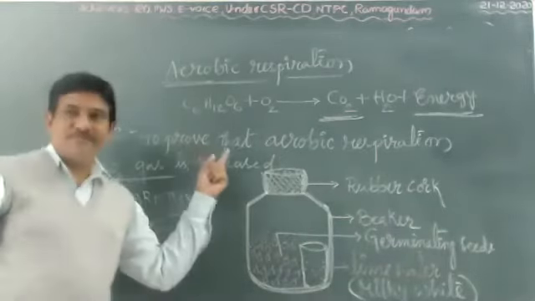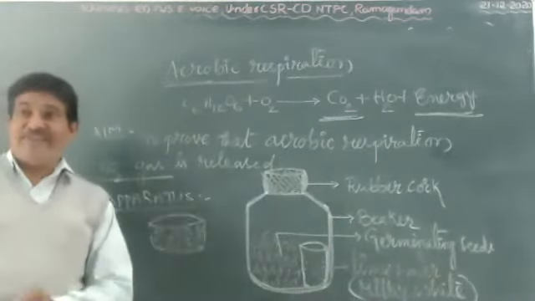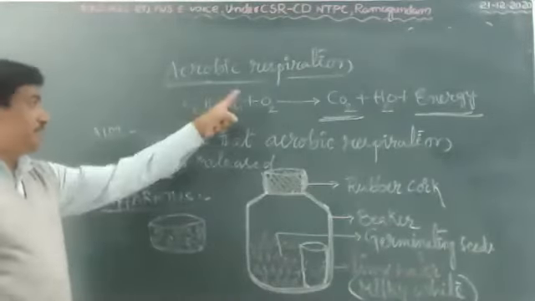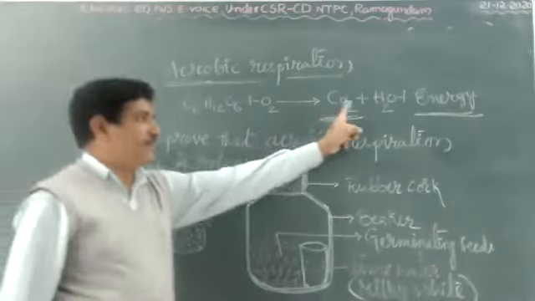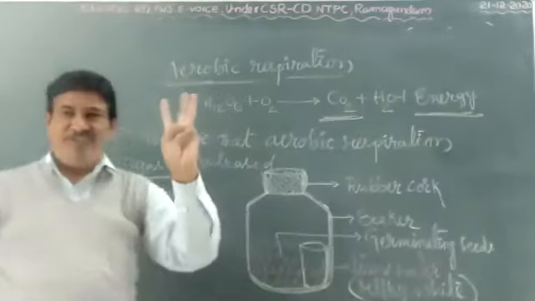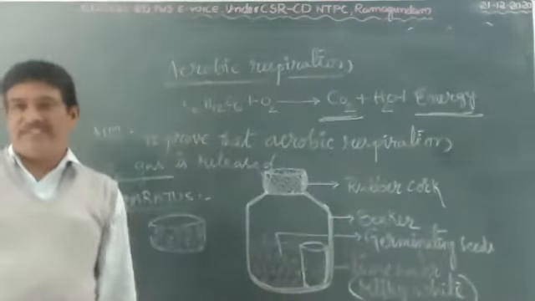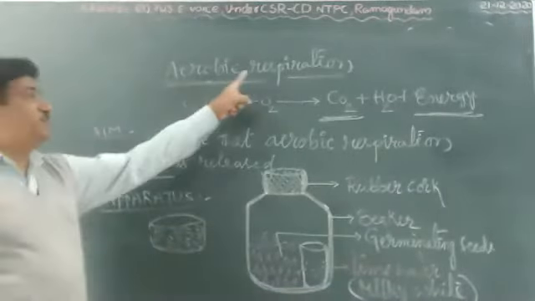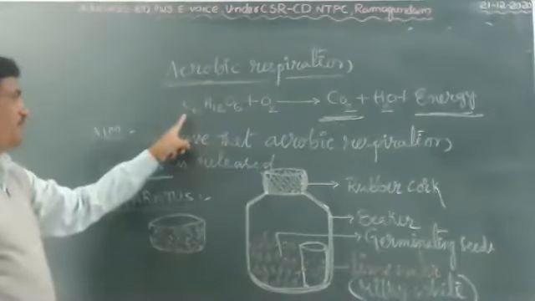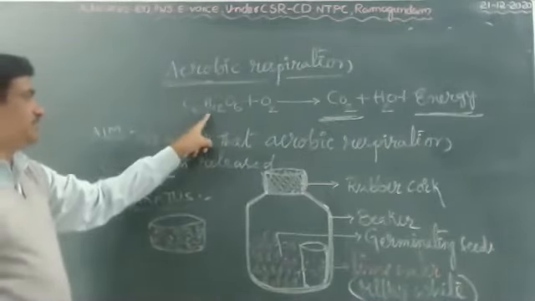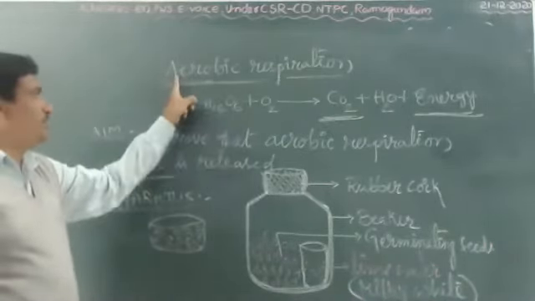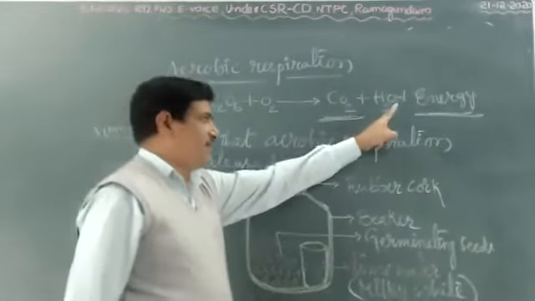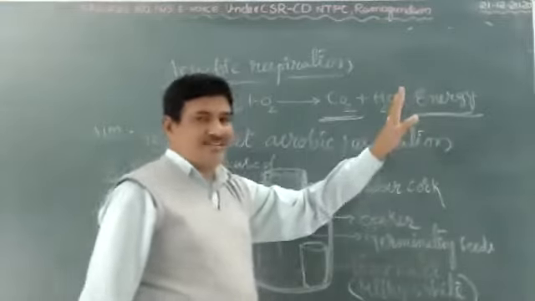Okay, children, once again listen, very, very important. The yeast experiment and the aerobic experiment are the two for carbon dioxide and energy. Out of 3 experiments, one is compulsory in the 10th class board exam. Once again listen. Aerobic respiration formula: glucose molecule C6H12O6. Aerobic means in the presence of oxygen, carbon dioxide, water and a large amount of energy are released.